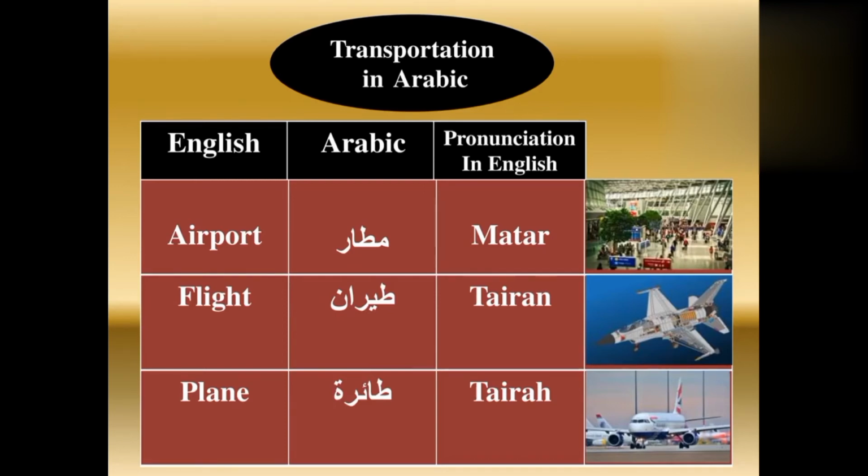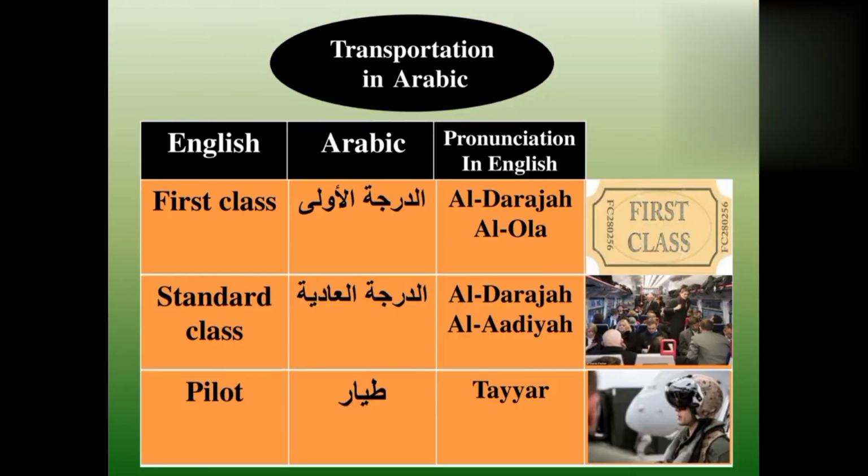For flight we use in Arabic tayran. Tayran means flight. Now see plane. For plane we use in Arabic ta'ira. Ta'ira means plane. Now see first class. For first class we use in Arabic ad-darajatul ula. Ad-darajatul ula means first class.